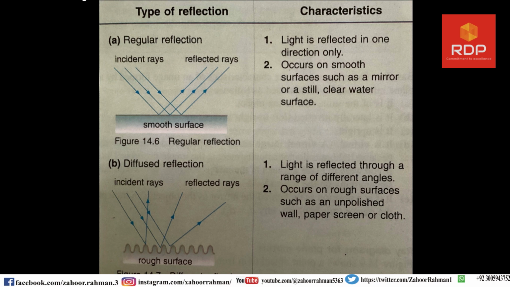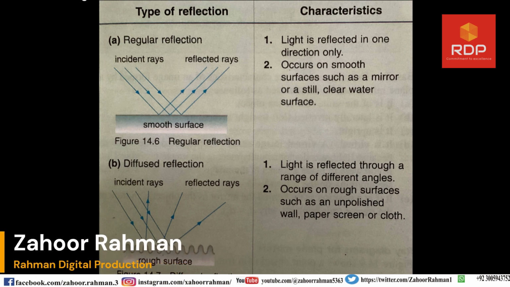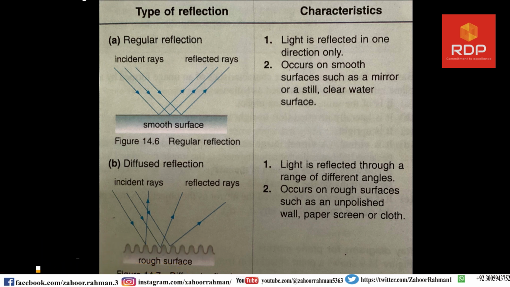The second type of reflection is diffused reflection, and that is also known as irregular reflection. When the incoming rays are passing from a rough surface, as you can see in the figure beneath, after the reflection it will not be regularly reflected after the incidence.